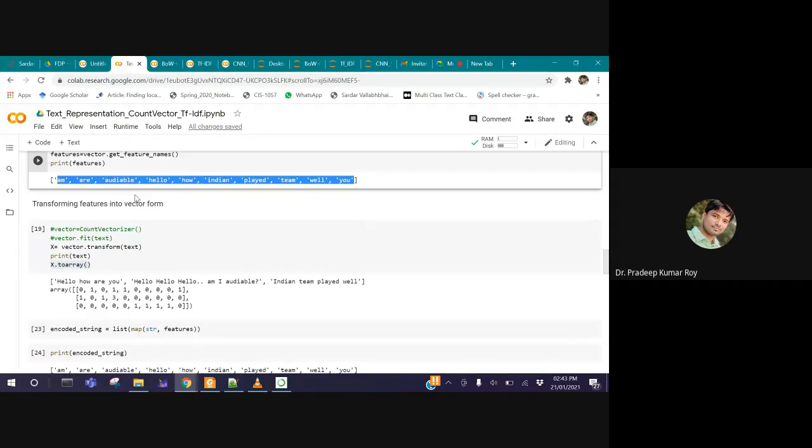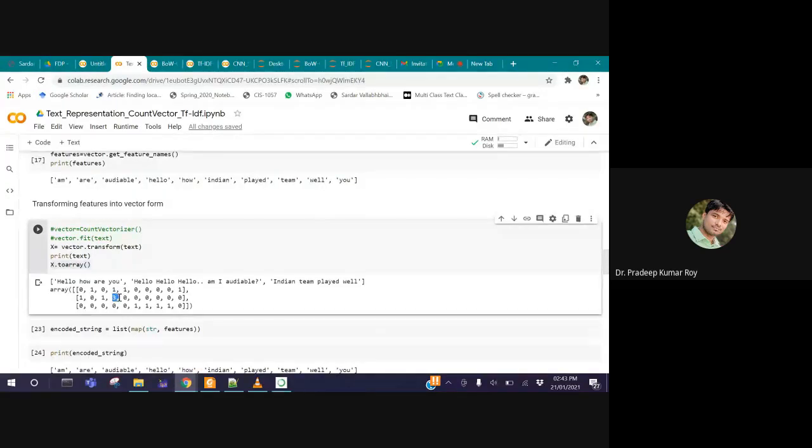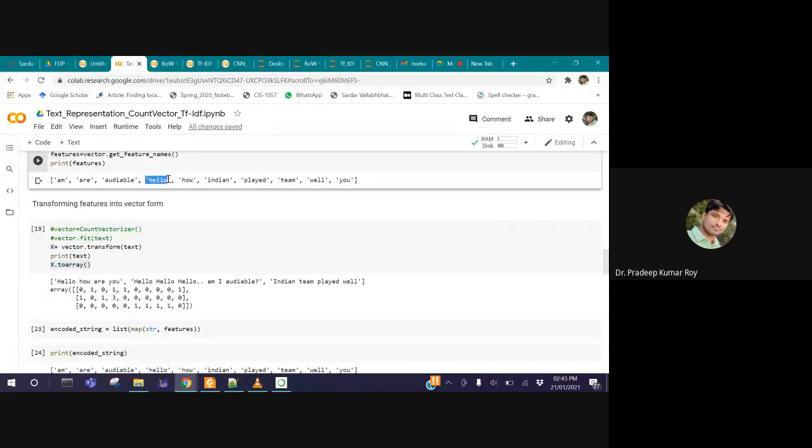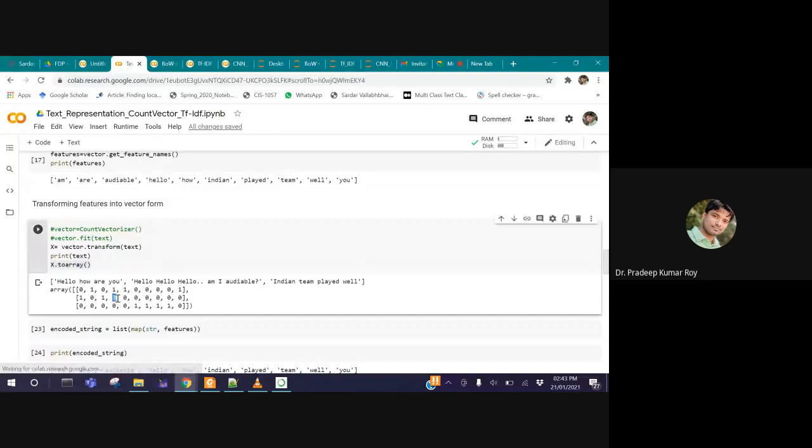So instead of making only 0 and 1, you have to take care of the word count as well in the given message. For example, in the second message, the word hello appeared 3 times, so 3 is mentioned in place of hello. Hello appears at the 4th position, and in the second message, at the 4th position, the number 3 is presented. So they are counting each and every word.